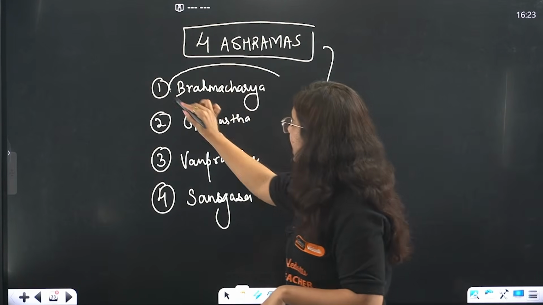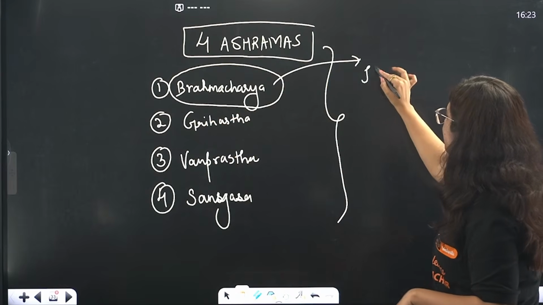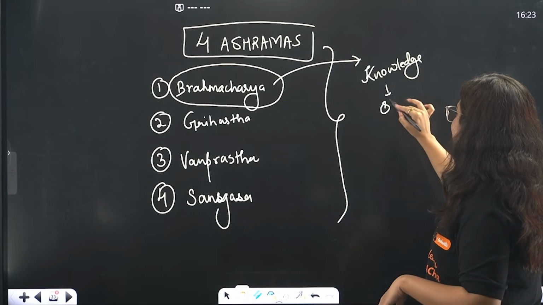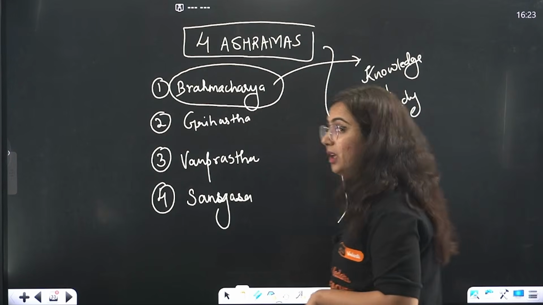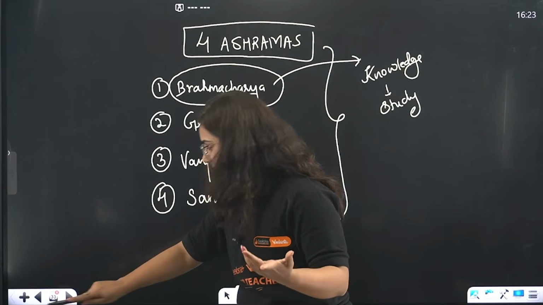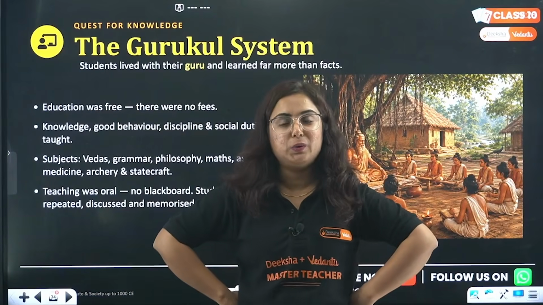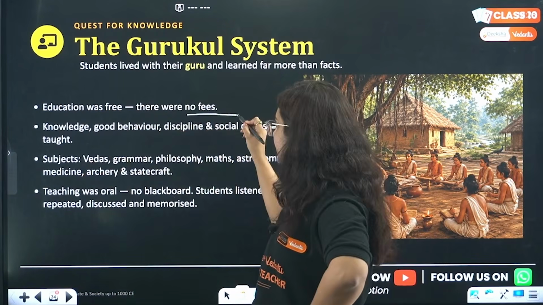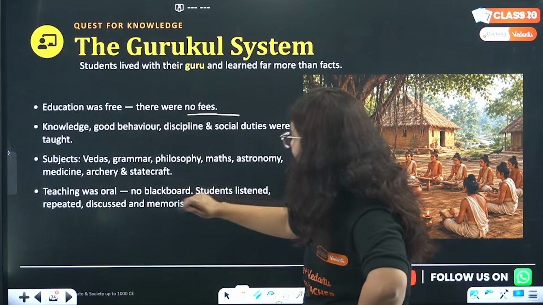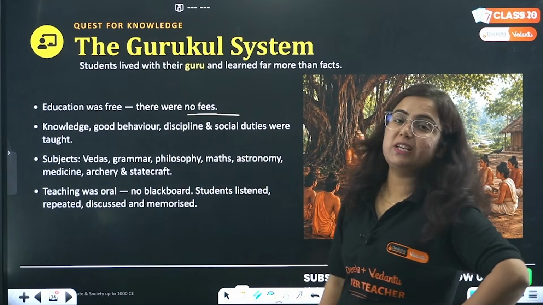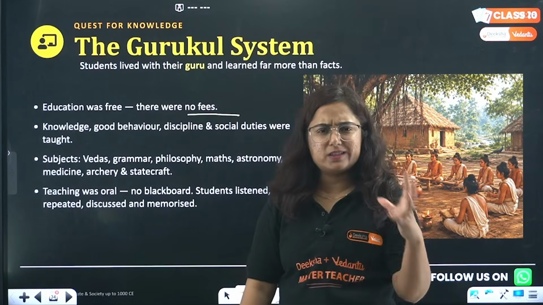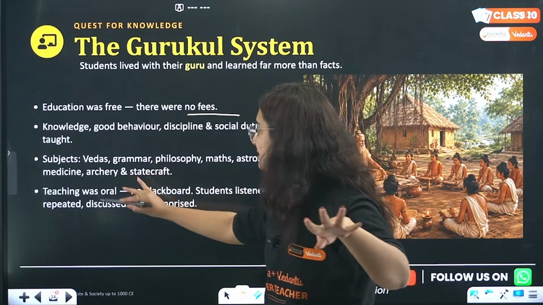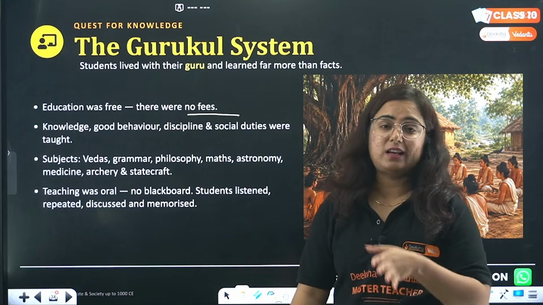In this brahmachari ashram, a student needs to take what? Knowledge. That means the person needs to study. Where were they going to study? Gurukuls. This is the Gurukul system being followed in India. Okay, education was free. There were no fees. Knowledge, good behavior, discipline, social duties were majorly taught here. Not only this, there were subjects like Veda, grammar, philosophy, maths, astronomy, medicine, archery, and even statecraft too.